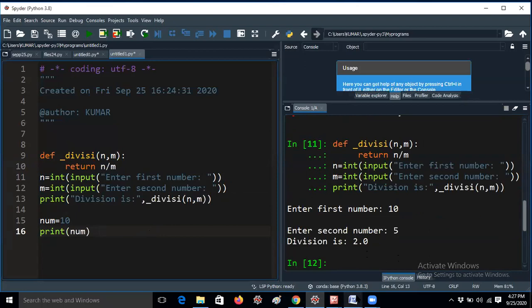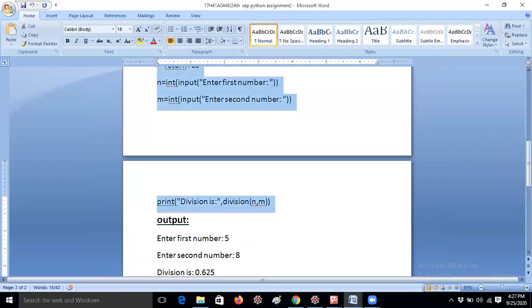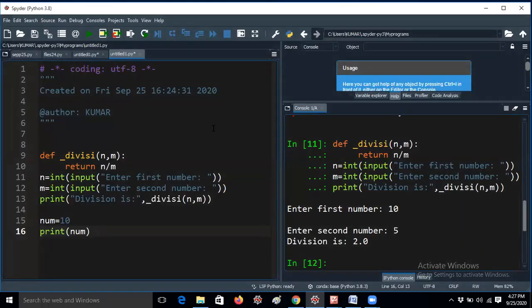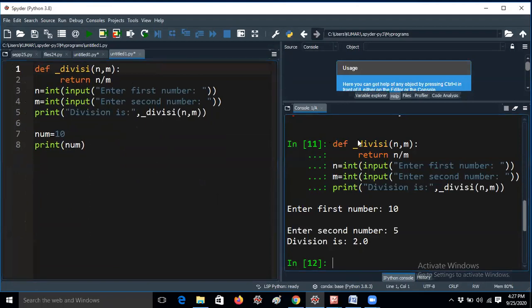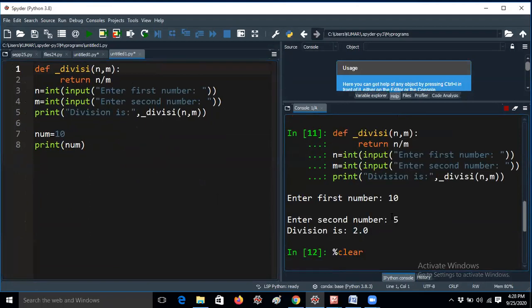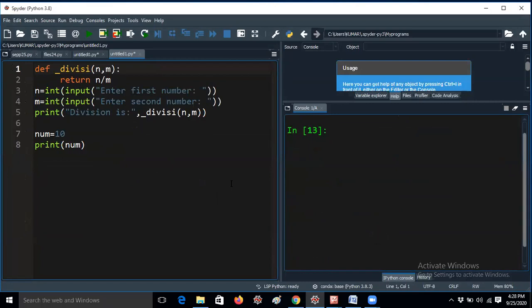I would like to move to today's topic. Thank you to all of you who submitted the assignment. If you have any more questions, you can ask, no problem. You can do a lot of operations with functions. Some students may think that we can perform division of two numbers within two lines, so what is the use of a function? I have given a small example for understanding purposes.